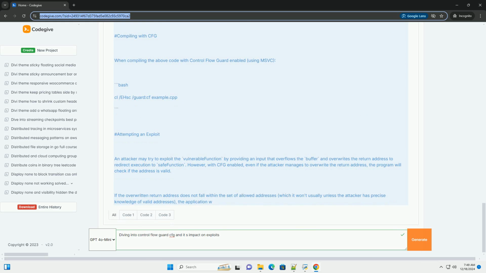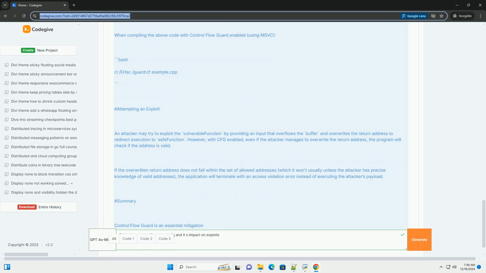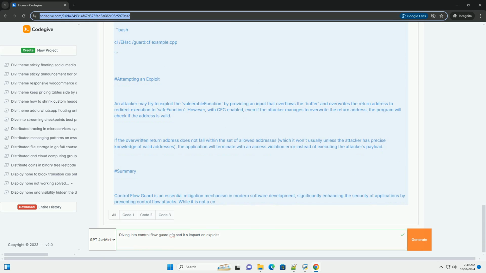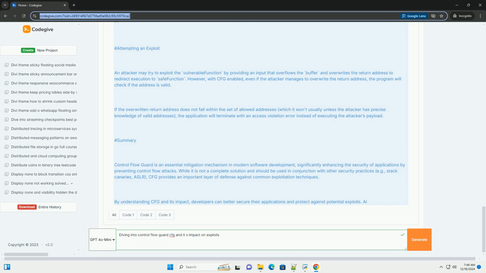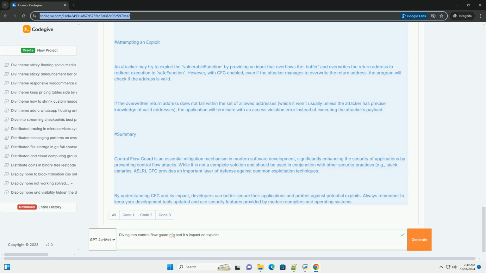What is Control Flow Guard, CFG? Control Flow Guard is a security mitigation that works to ensure that an application can only transfer control to a predetermined set of addresses. It effectively creates a security boundary around the control flow of an application, making it more difficult for attackers to exploit vulnerabilities that could lead to arbitrary code execution.